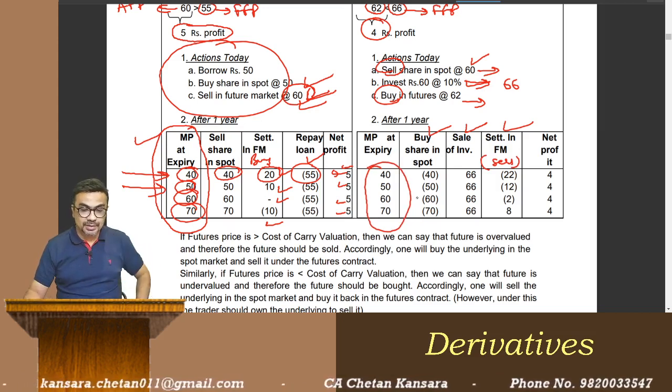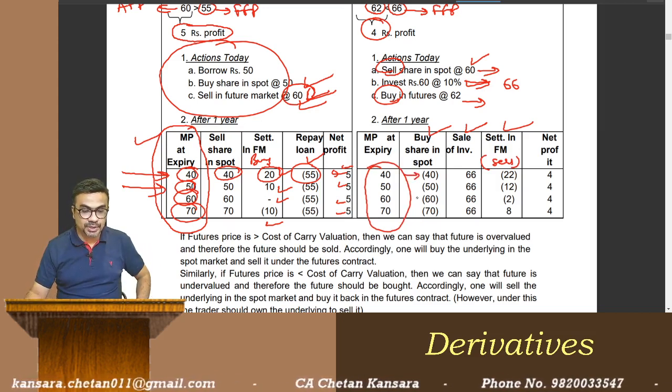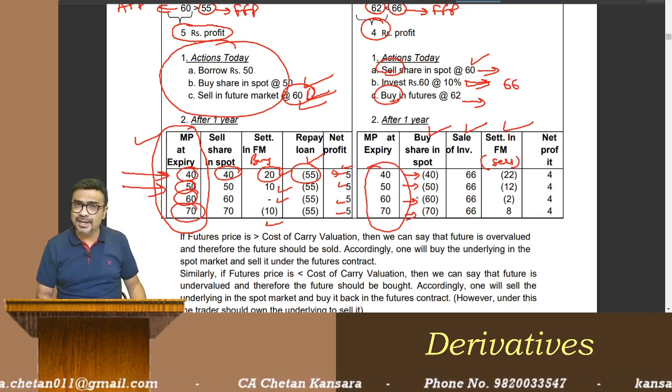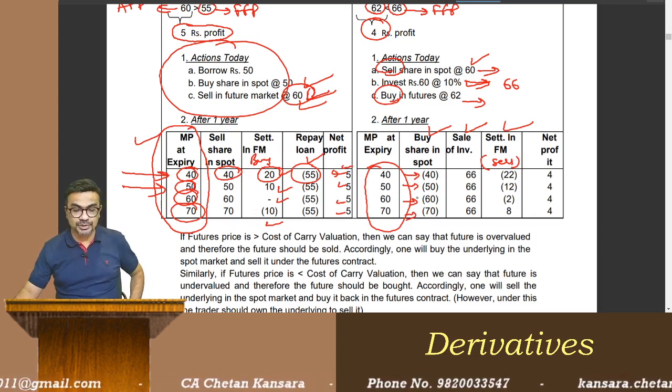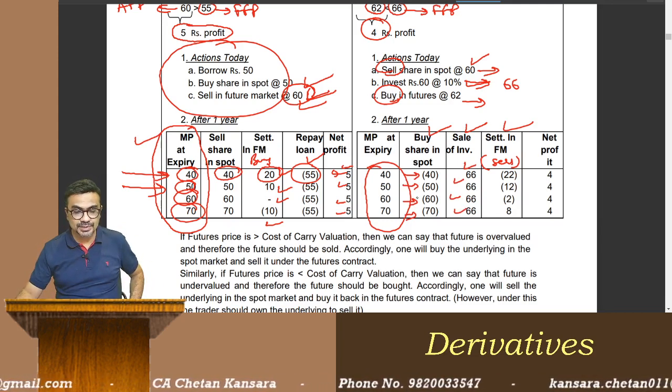You are buying the share. So if 40 is the price, you will pay 40, you will pay 50, you will pay 60, you will pay 70. Because you are paying, I am writing it in brackets. You have sold the investment, so it's an inflow.